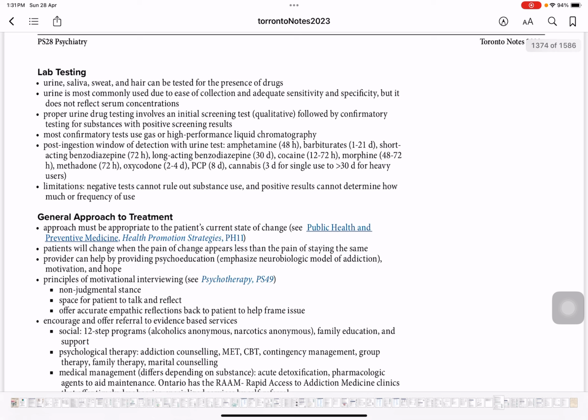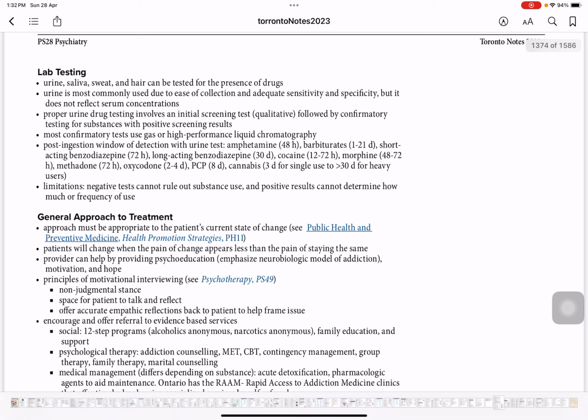So let me help you with how to remember it. A general approach is 72 hours, which is around 3 days. So for benzodiazepine, morphine, cocaine, this is 3 days. But the one that stays longer in the blood or urine is cannabis, for more than 30 days.